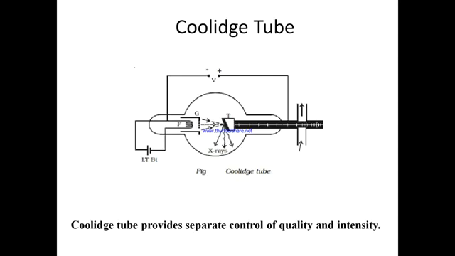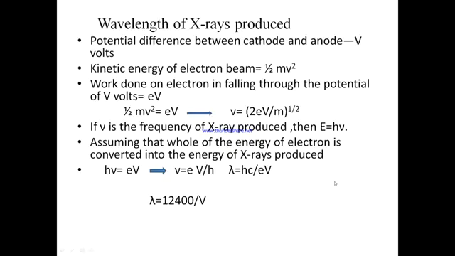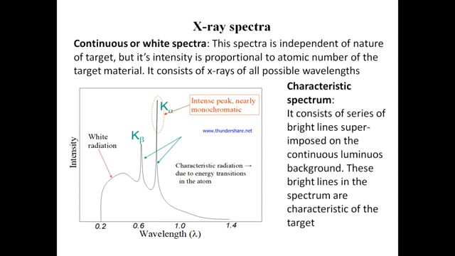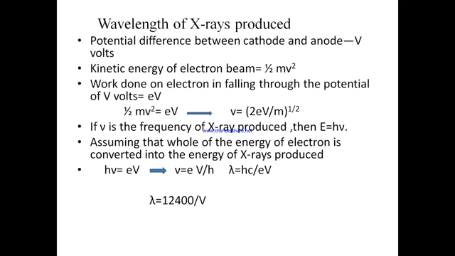So by varying the potential difference between the cathode and anode, we can vary the energy of the incident electrons and hence the energy of the X-rays. So we can see that in this Coolidge tube, we are able to control the intensity as well as quality of X-rays produced separately.